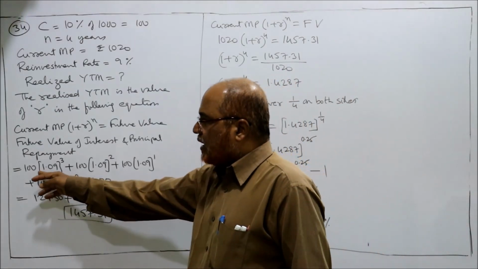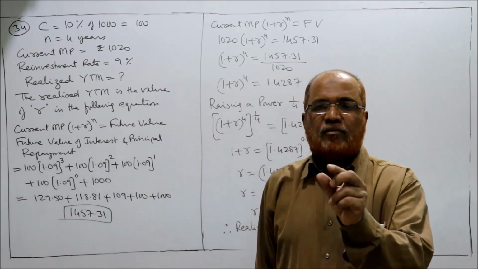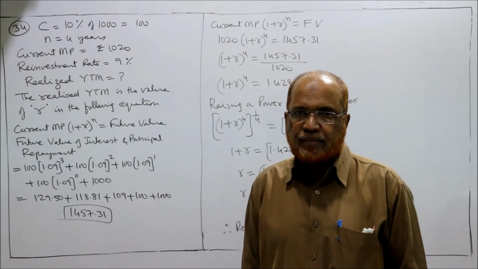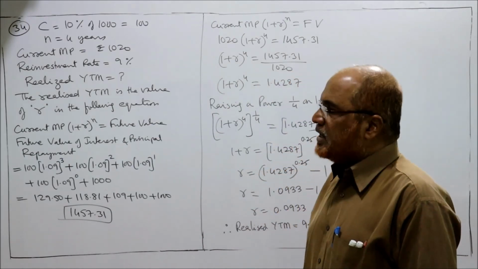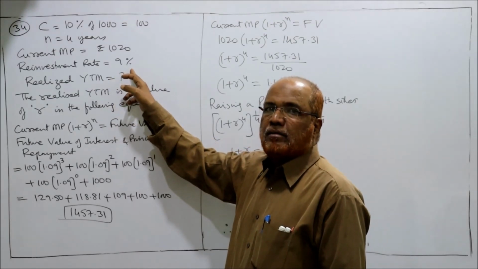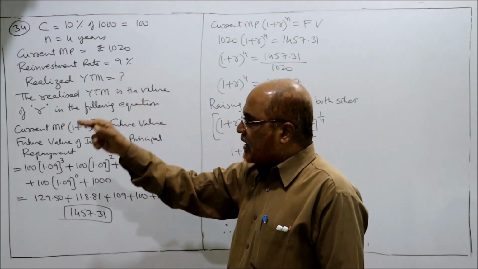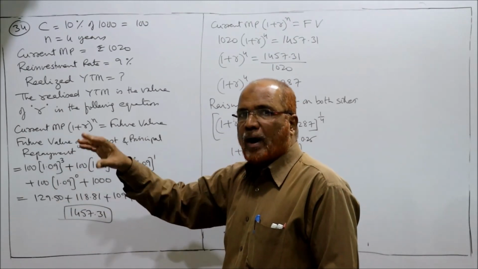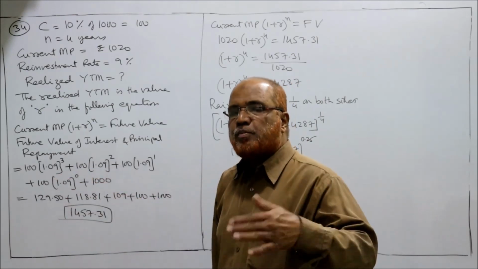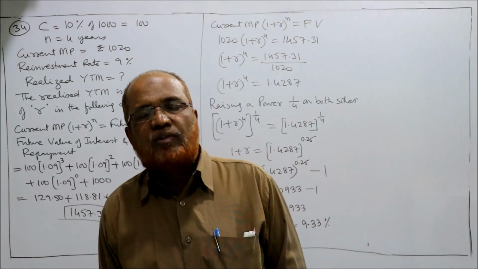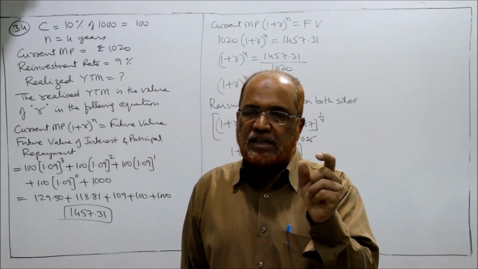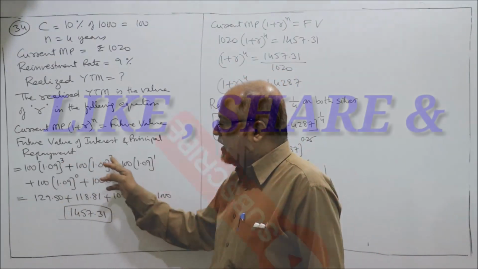So we have to take 100 into 1.09. Why are we taking 1.09? Because 9% is the reinvestment return. The return on reinvestment is 9%, given in the problem. 9% means 0.09, so 1 plus 0.09 is 1.09. In the previous problem it was 12%, so we took 1.12. For 12% it is 1.12; for 9% it is 1.09 to the power of 3, 2, 1, 0.